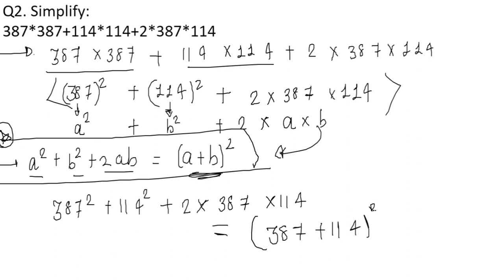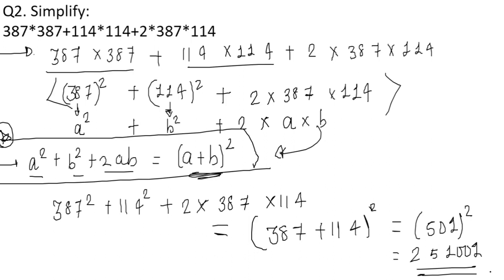Simply, yes. So 387 plus 114 will give us 501. You have to simply calculate 501 square. Okay, so that will give us the answer. So in this way you can simplify the given question. Got it?